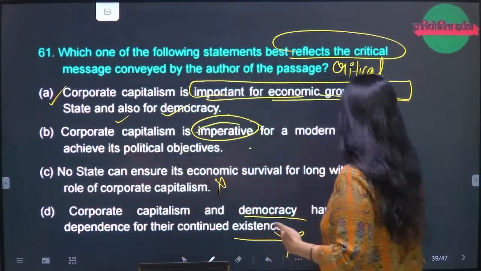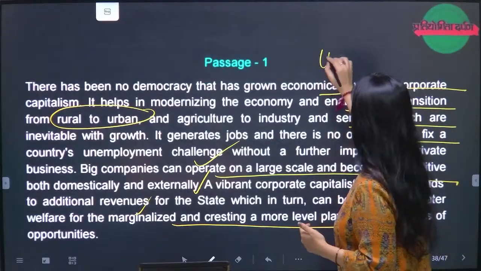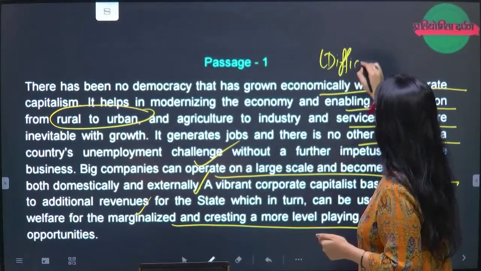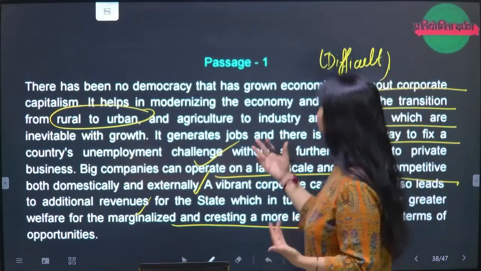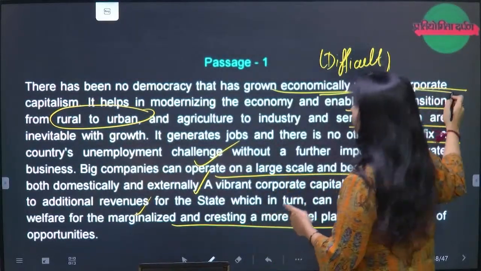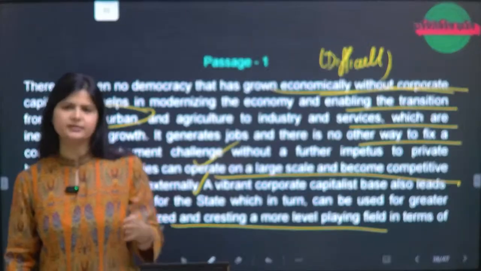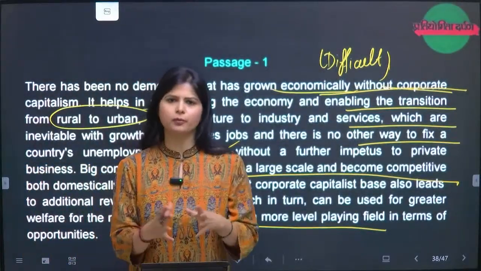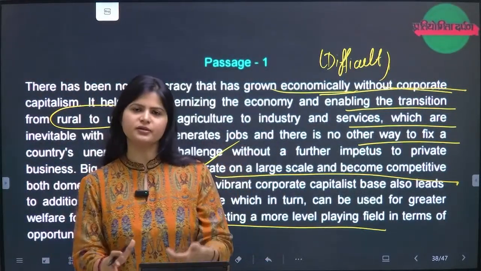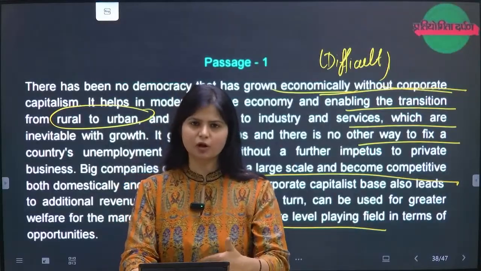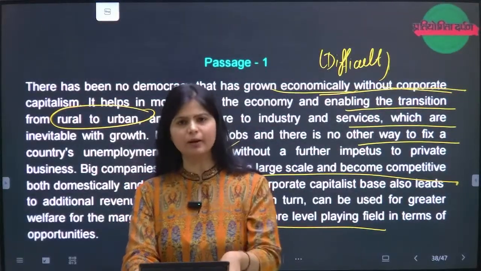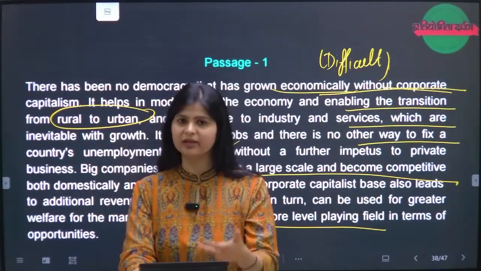I will again read out the passage for you. This I can also put in the difficult passages. There is no democracy that has grown economically without corporate capitalism. So it is trying to emphasize corporate capitalism. Simply, it is saying that democracy cannot thrive without corporate capitalism. Corporate capitalism is one of the essential parts of it, not the only part. That you have to understand.